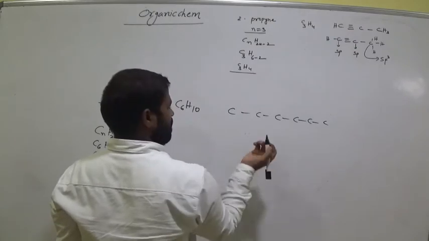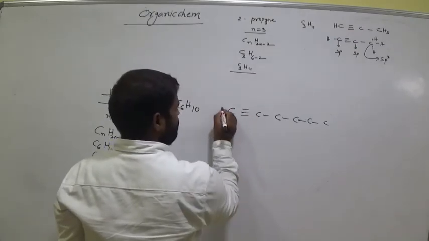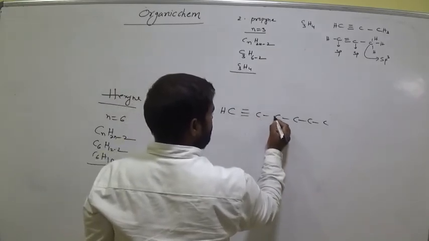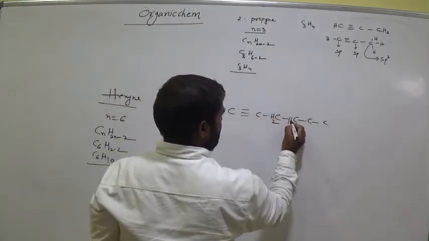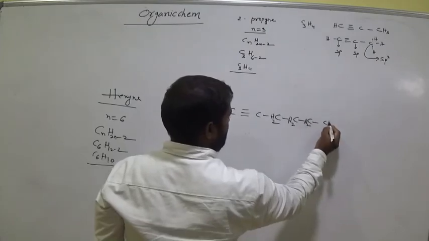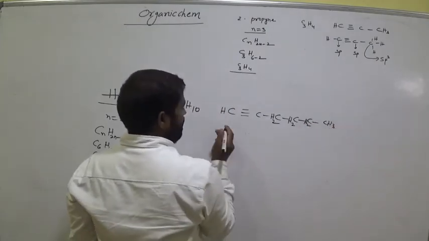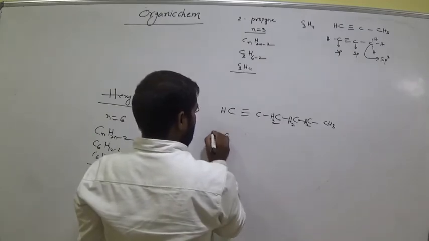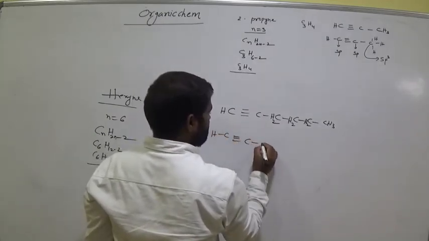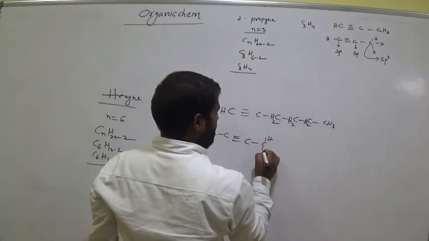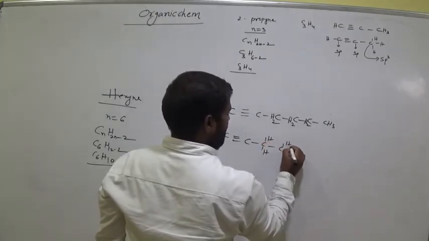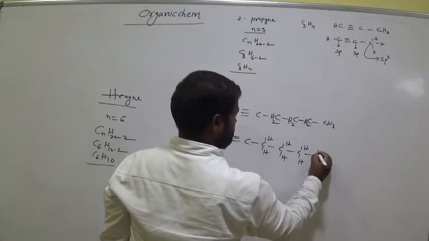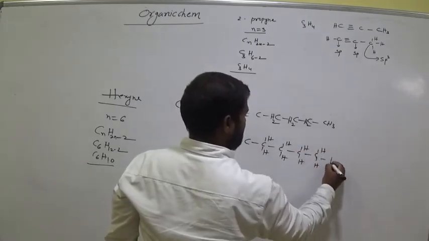Okay, clear? So keep the triple bond in between any two carbons. So now this needs 1, 2, 3, 4, enough. This needs 2, and this is CH3. Clear, all of you? And the structural representation: CH, triple bond, C, hydrogen and hydrogen, CH, H, C, hydrogen and hydrogen, CH. Am I right? Clear?